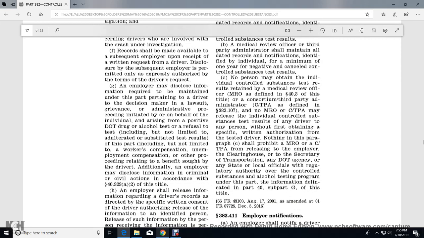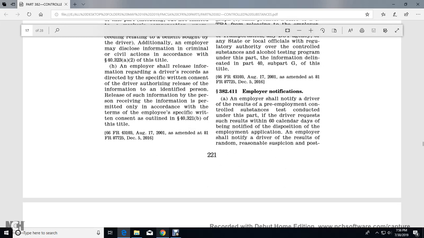No person may obtain the individual controlled substance test result from the medical review officer or consortium/third-party administrator, and no MRO or consortium/third-party administrator may release the individual controlled substance test result of any driver to any person without first obtaining specific written authorization from the tested driver. Nothing in this paragraph prevents the MRO or third-party administrator from releasing information to the employer, the Clearinghouse, the Secretary of Transportation, or any agency or state or local official with regulatory authority over the controlled substance and alcohol testing program under this part, as delineated in Part 40, Subpart G of this title.